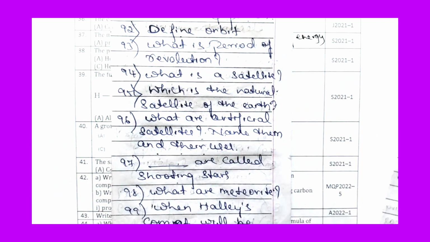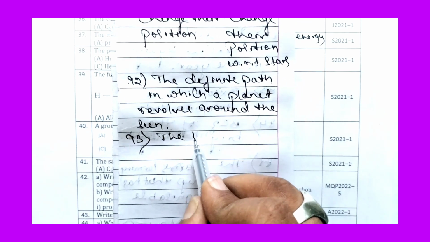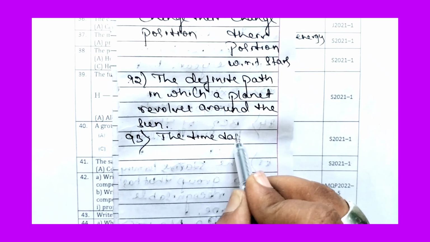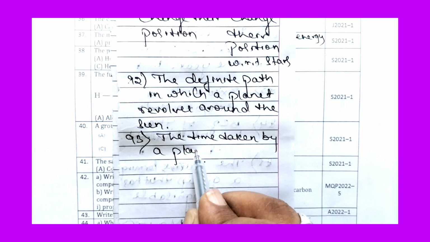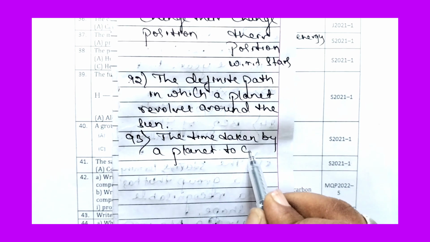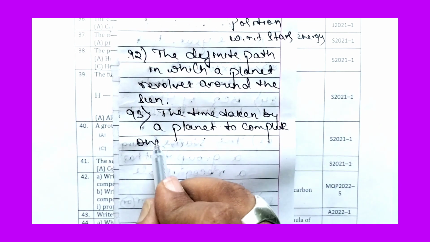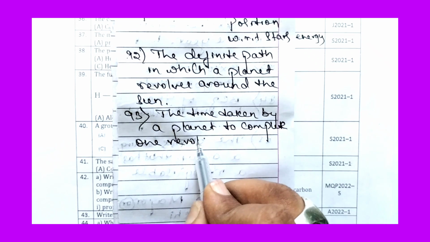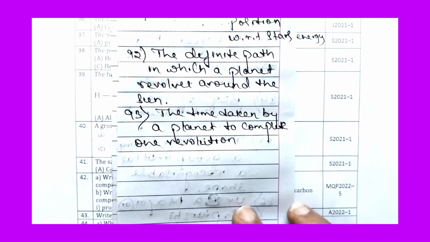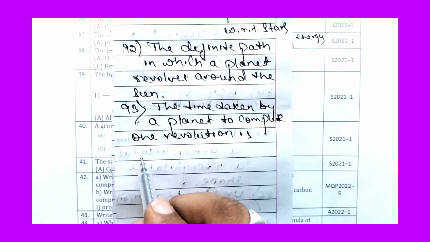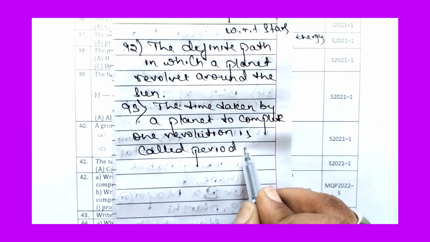The time taken by a planet to complete one revolution is called period of revolution.